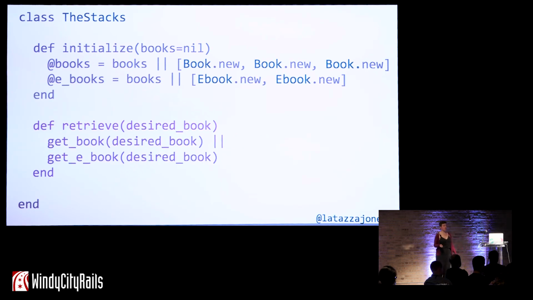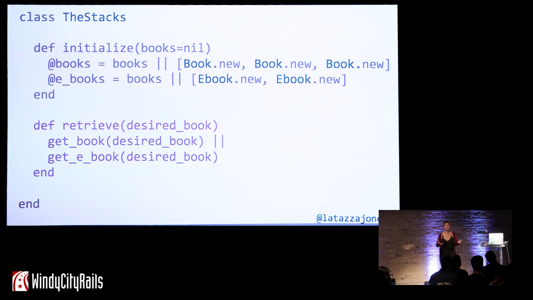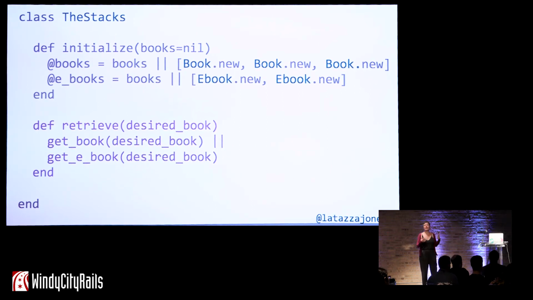We didn't have to touch library to make this change, because library, when it calls the stacks.retrieve, just expects that to work. And now the stacks can handle what the message that's sent actually means. And in this case, we're adding ebooks to our stacks.